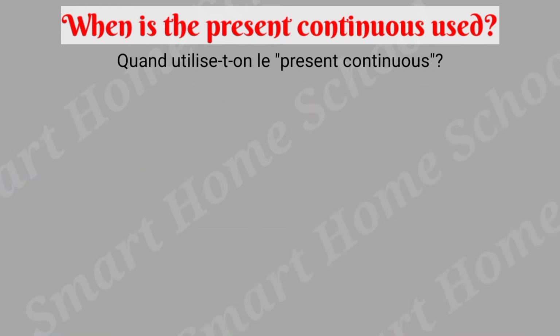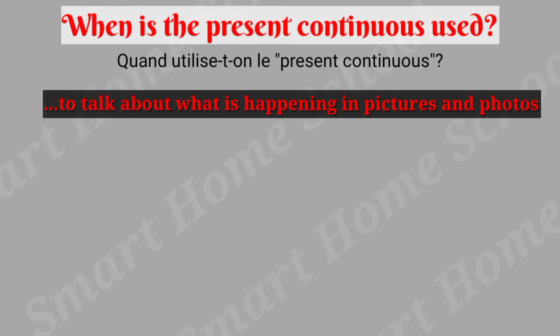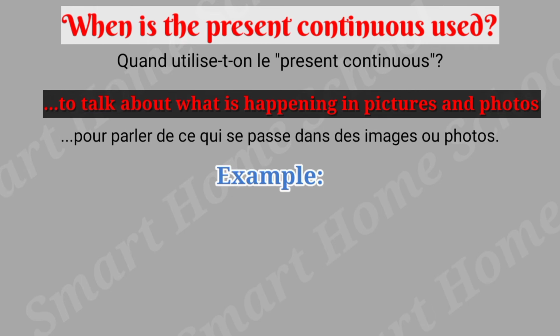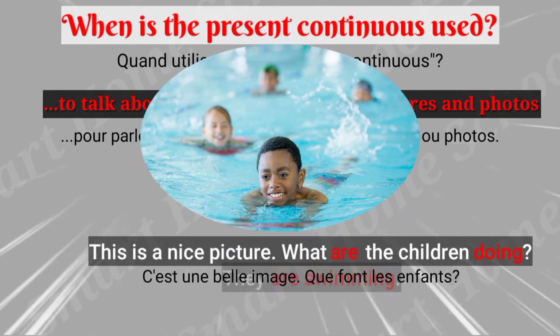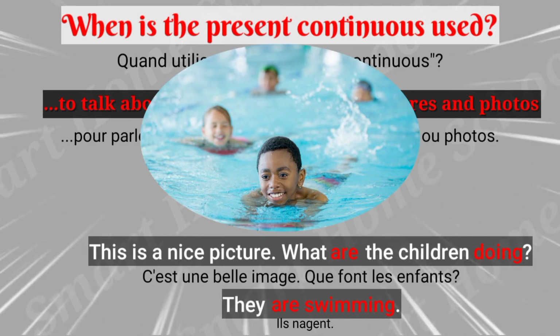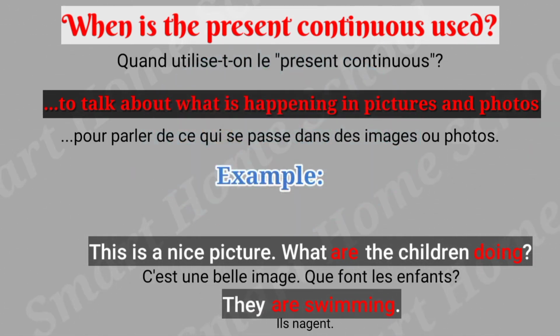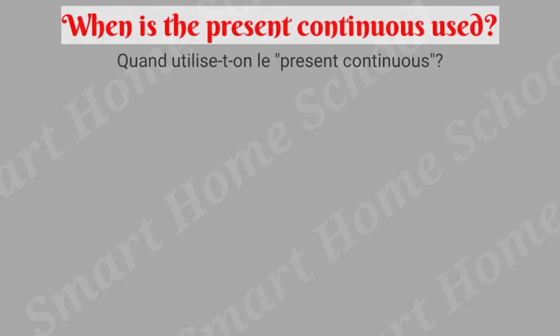I guess you've once tried to describe a picture not knowing which tense to use. Here is the right tense, the present continuous. Look at the example. This is a nice picture. What are the children doing? They are swimming.